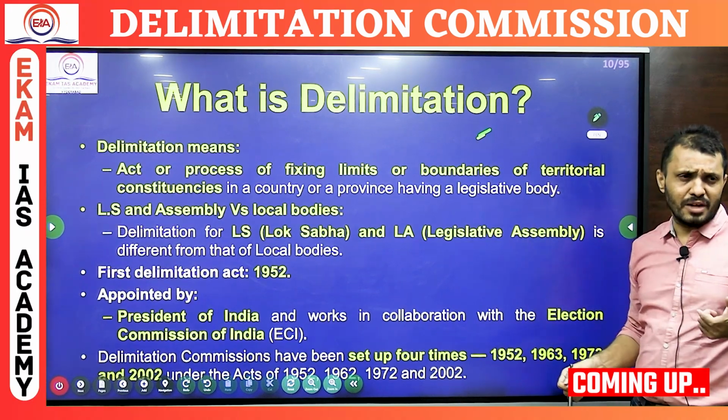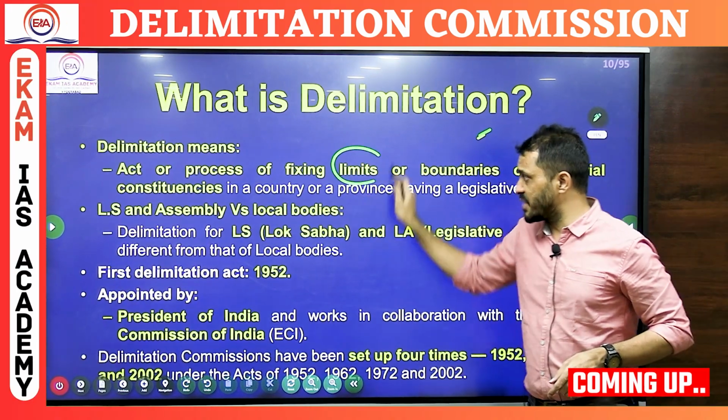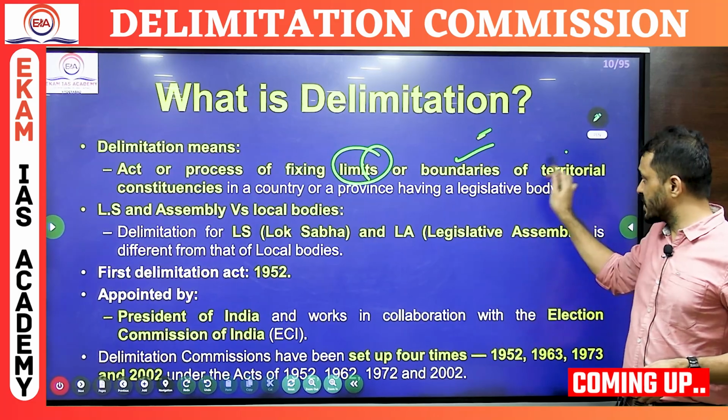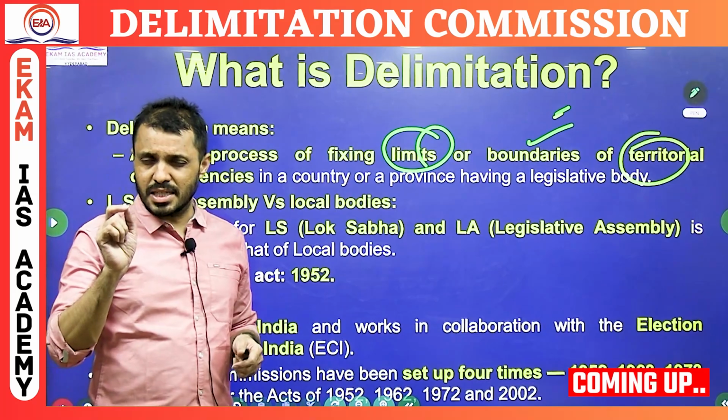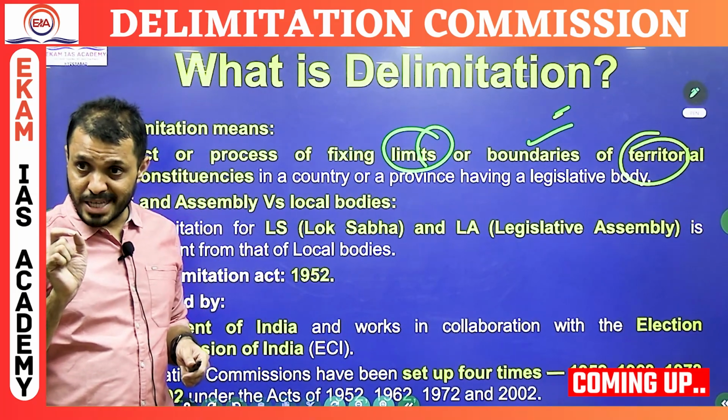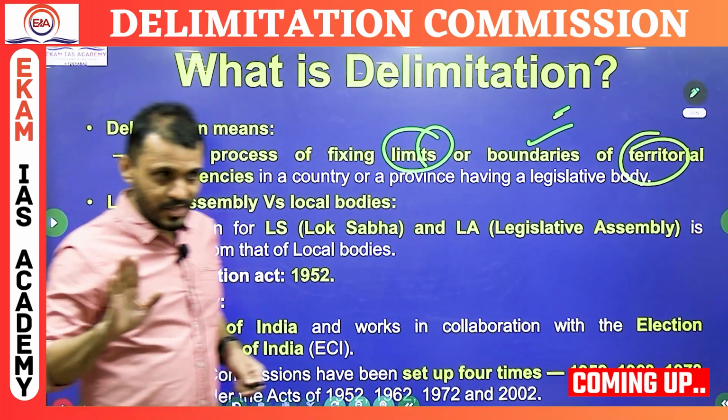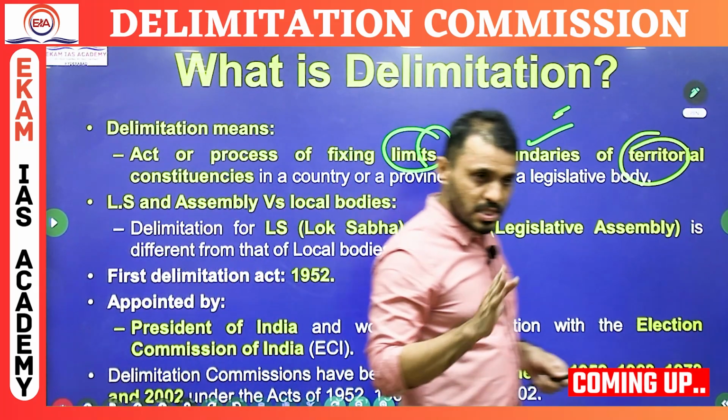Delimitation. What is the meaning of delimitation? Already I told you. Delimitation will fix the limits of the boundary and it will also fix the territorial constituencies. You know that SC, ST reservations are there only in the Lok Sabha as well as Assembly. There is no reservation in the Rajya Sabha as well as Council.